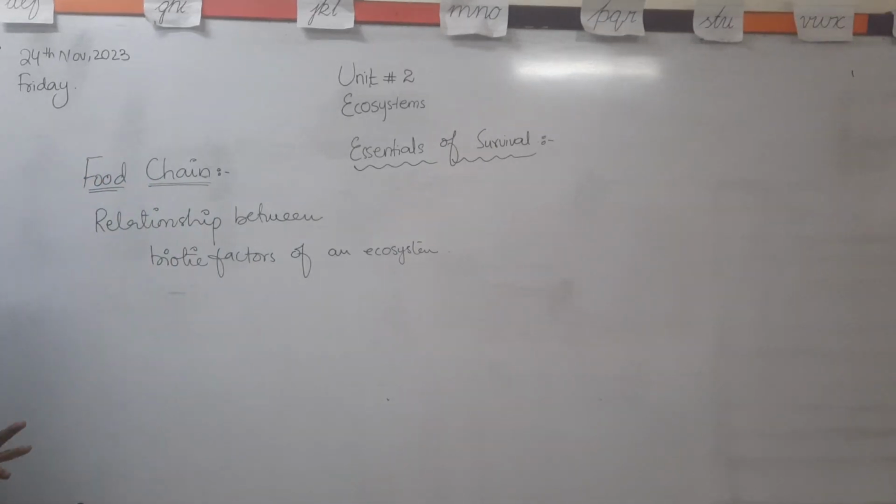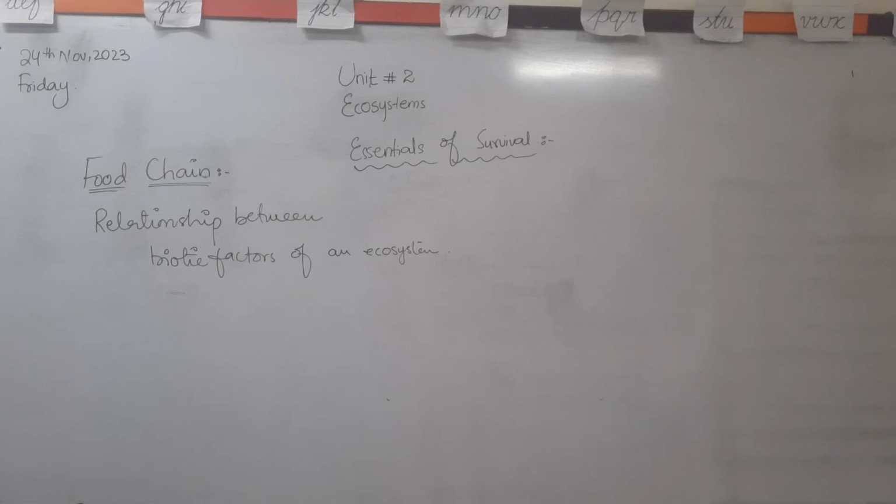There are different types of food chains. We mostly see that the cat can eat the meat, and the cat can be eaten by the dog, and the dog can be eaten by the lion. That is the chain between the biotic factors.